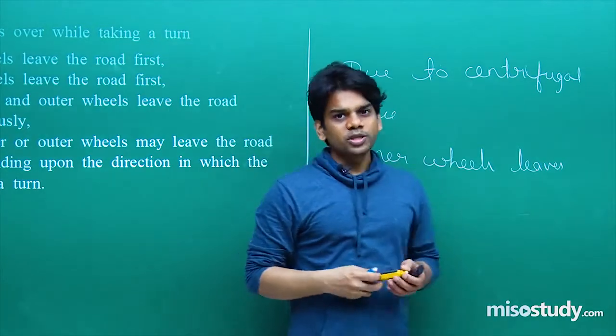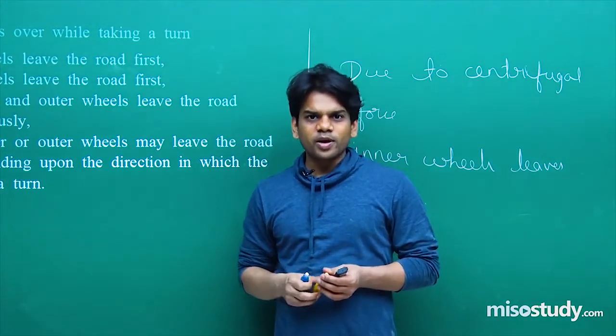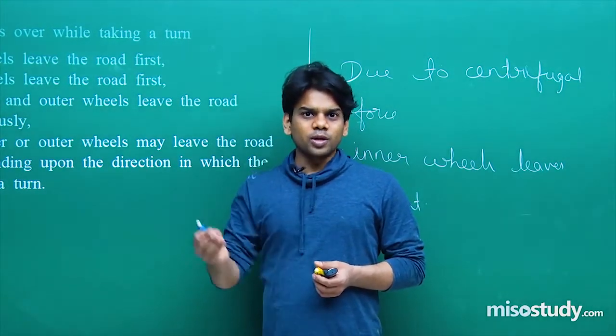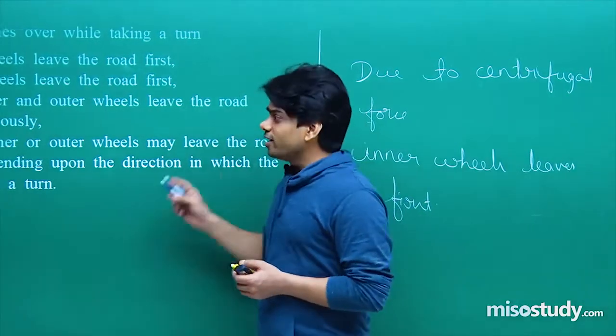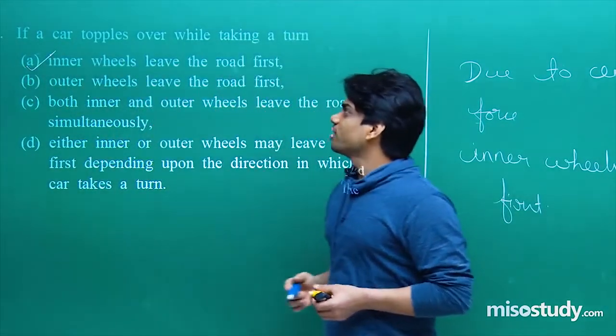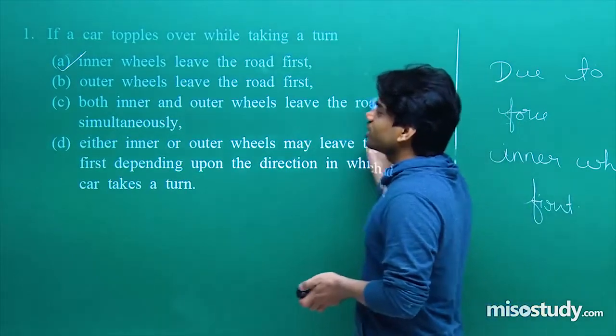Hence, this is the right option. Let me tell you, in your examination also, the questions asked are of objective type. You should be ready with the answer. You would have learned the concept, and some questions you would have gone through would directly be put up in your examination. So you'll know the answer directly and tick the option directly. This will be the right answer: inner wheels will leave the road first. That is what the question requires.